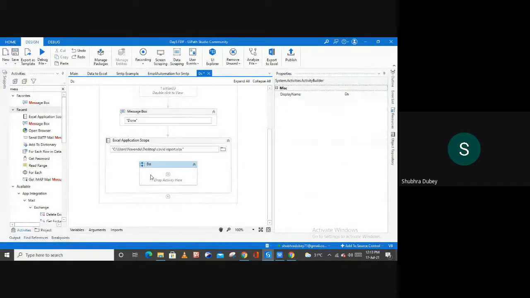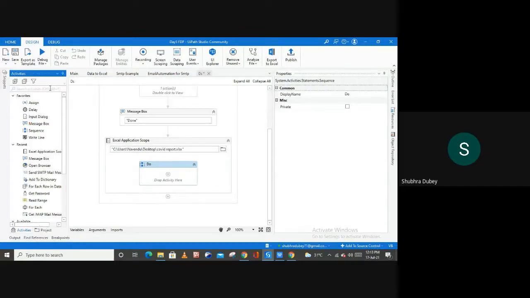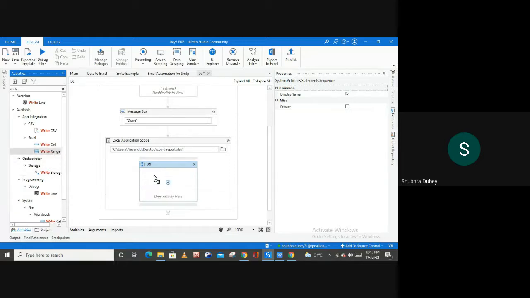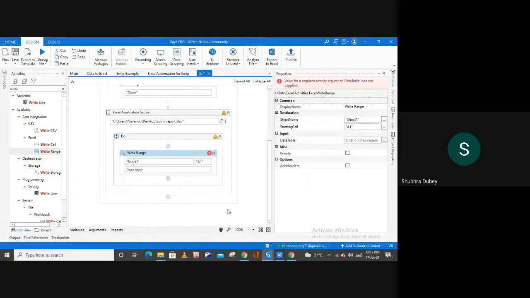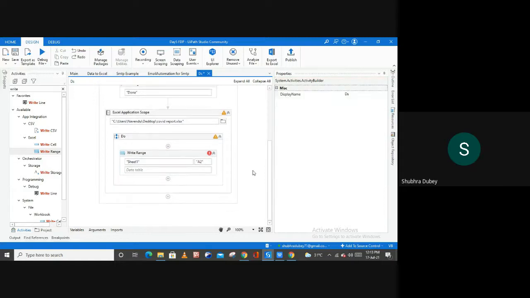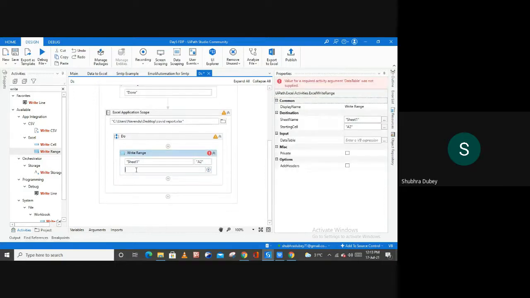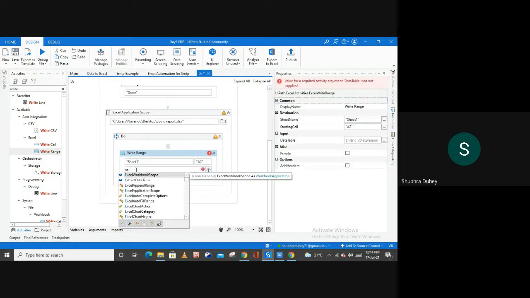And then inside of this Do section, simply use your write range activity. So here we have this write range activity, and Sheet1 is fine, A2, because in A1 we have the headers, right? And what data you want to write over here, so the extract data table.